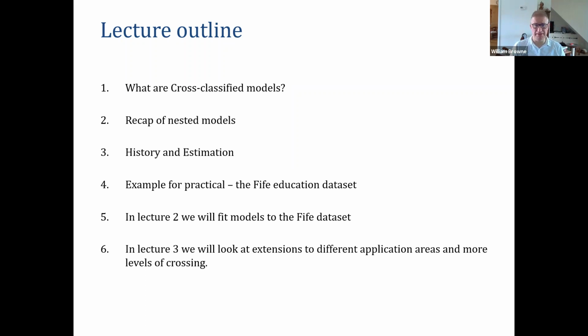before we move on to the example, which we will use in the practical materials, and just really talk a little bit about the application that the practical is based around, which is a data set from the field of education that's from a place called Fife in Scotland. Okay, I'll really just introduce that data set, and then that will be the end of this introductory lecture. And in lecture 2, my colleague George Leckie will take over, and he will fit models to that Fife data set. I'll then come back in lecture 3.